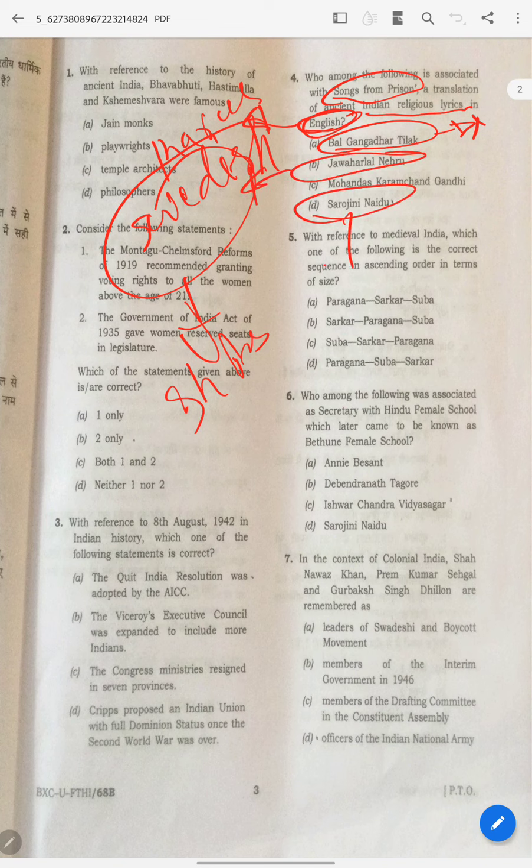And Sarojini Naidu, she is the Nightingale of India. Because of that, you should not be tempted. Oh, okay, this lady is the Nightingale of India, she sings songs, so you keep this option. No, because UPSC keeps a trap like this. So the answer is C.